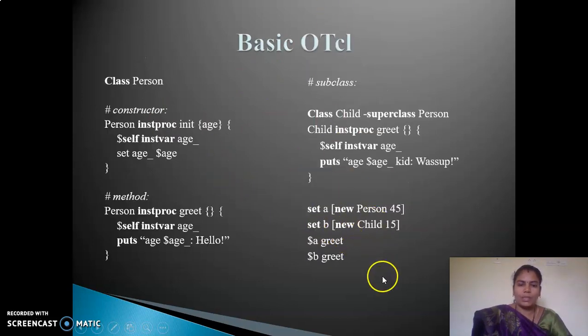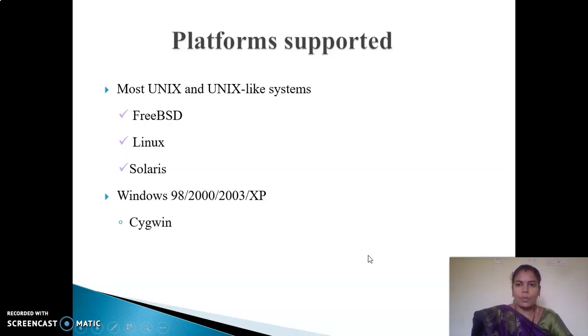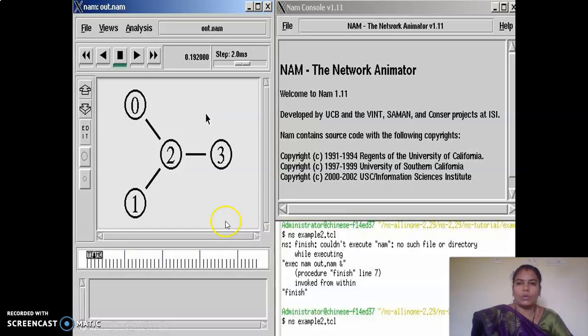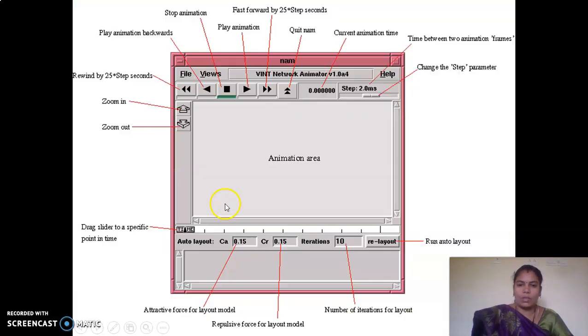So this is another basic scripting code example. Supported platforms are Unix-like platforms: FreeBSD, Linux and Solaris. So we discussed that the network simulator NAM is available for our simulation purposes. In this example, I am keeping nodes 0 and 1 as source nodes, 2 for routing purposes and 3 as the sink node. So this is a network simulator animator tool. In this we can visualize our simulation.